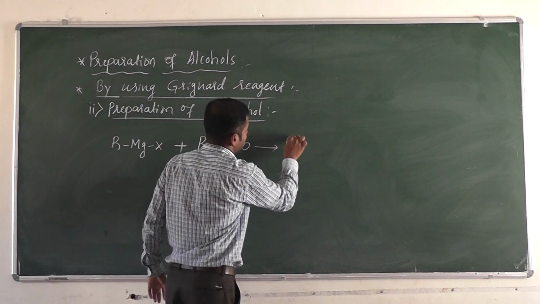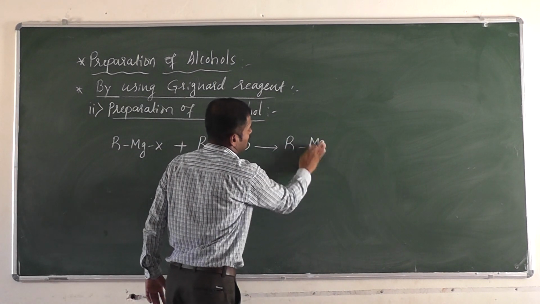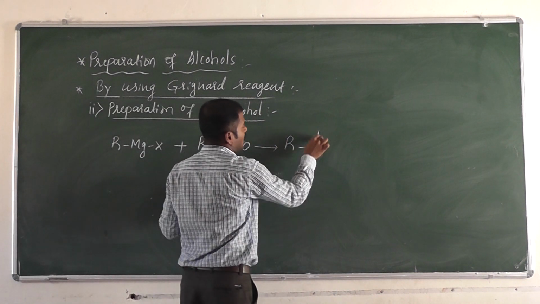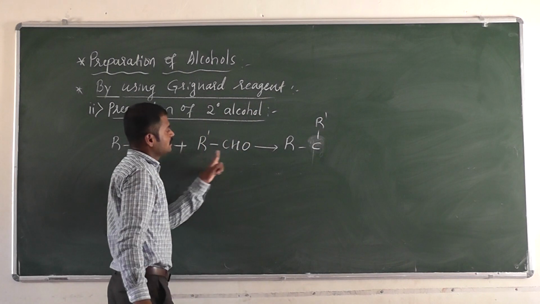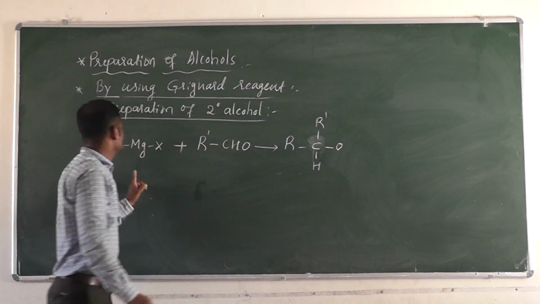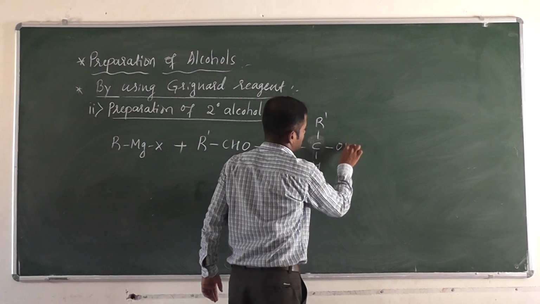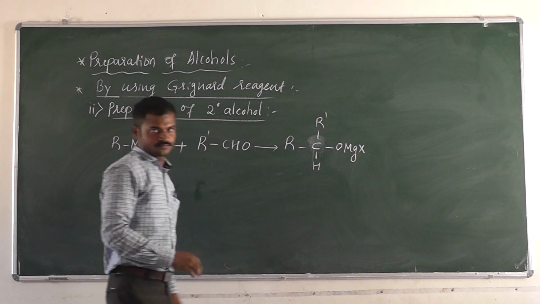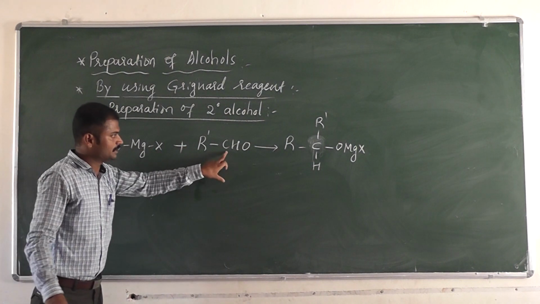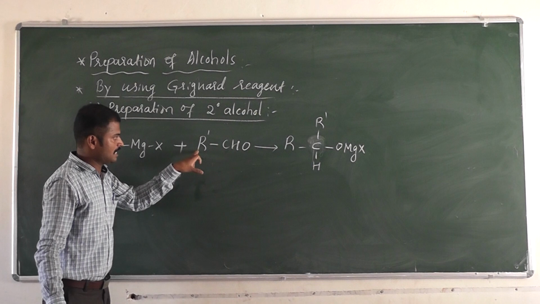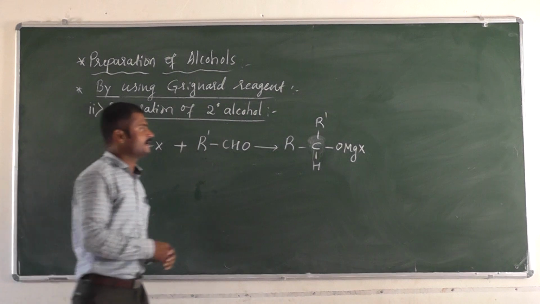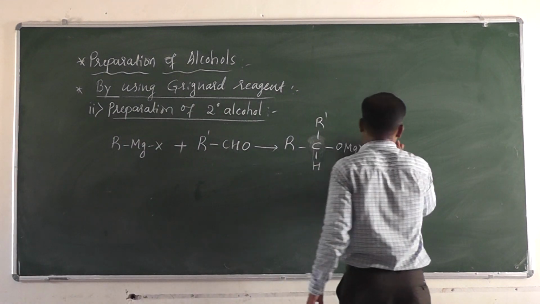I am writing R, then a carbon atom with R' and one hydrogen, then oxygen and MgX. R, carbon with R' and hydrogen, then OMgX: it is an intermediate.